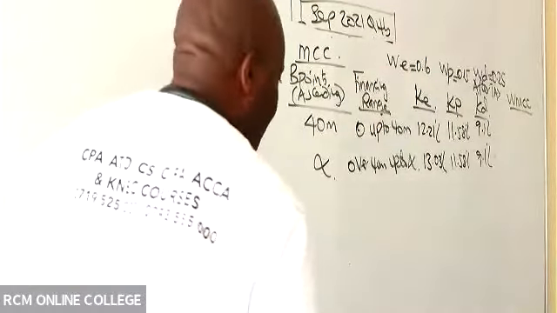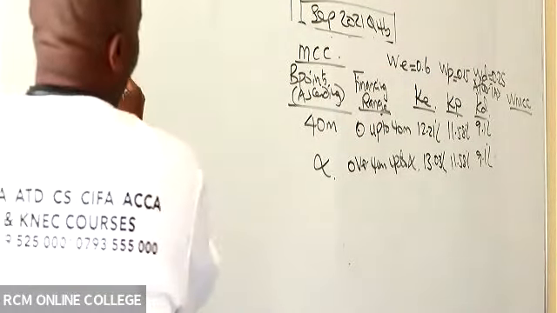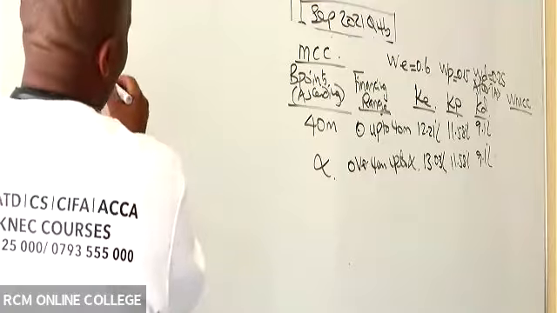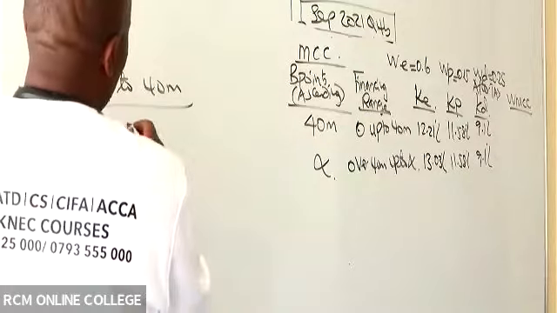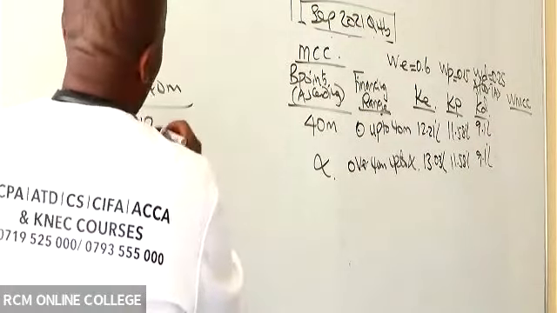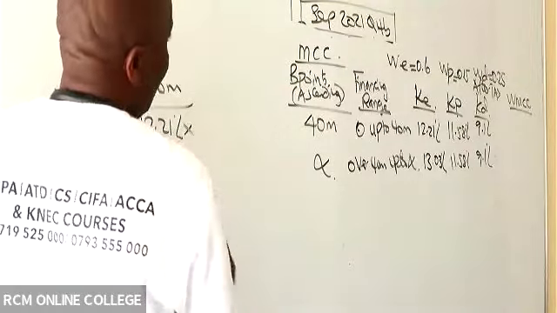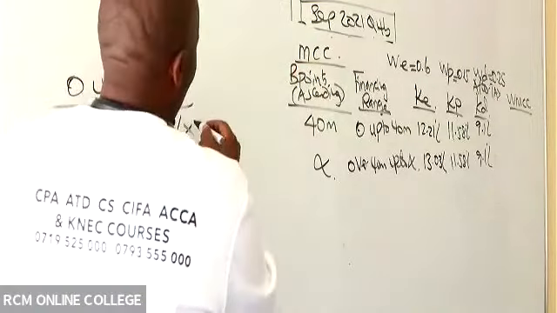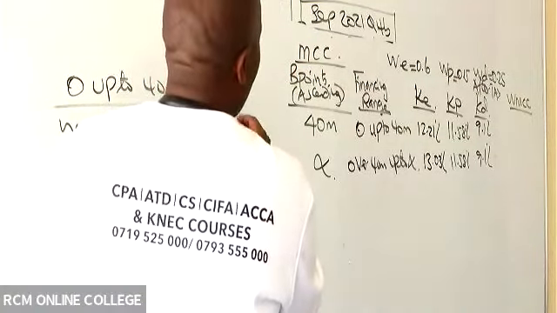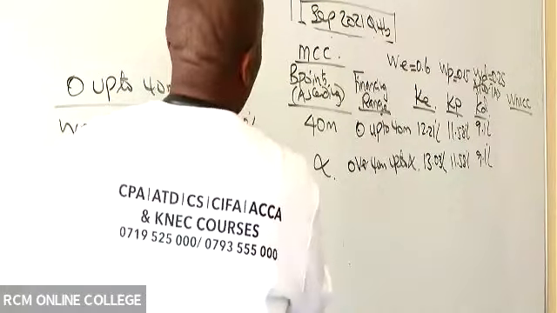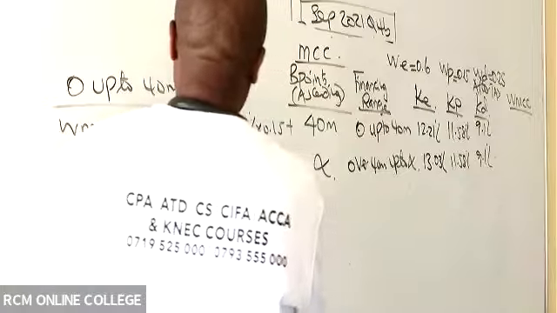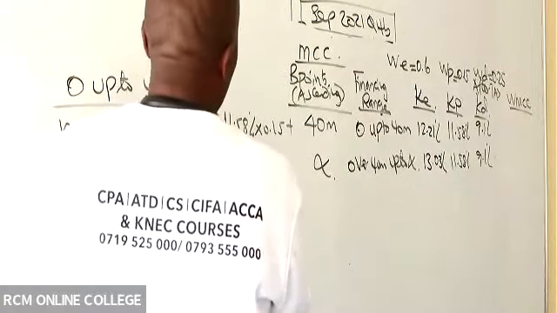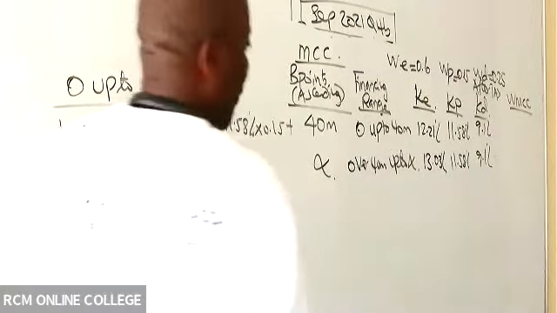So WMCC for the first financing range, 0 up to 40 million, will be 12.21 times the weight of equity there, which is 0.6, plus 11.58 times 0.15, plus 9.1% times 0.25, which will end up giving us what figure?